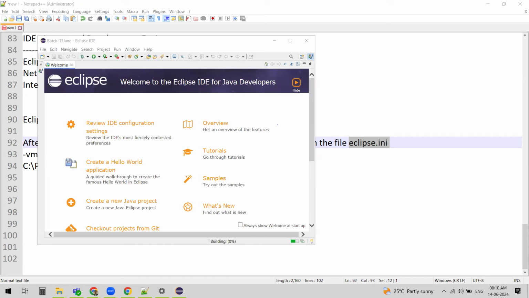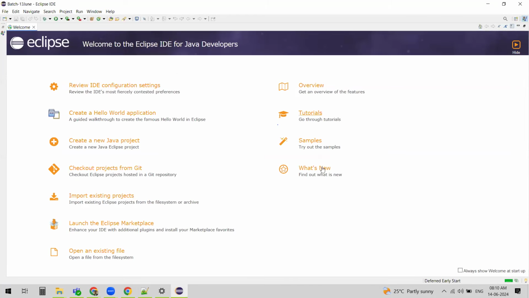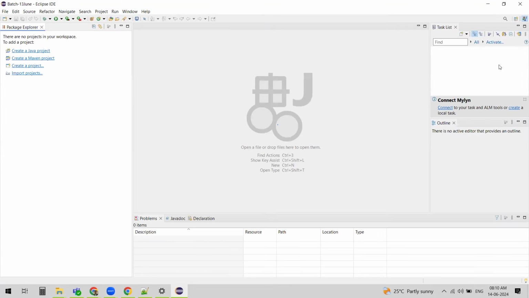Now maximize this Eclipse window, and this is a welcome screen. You can go through these tutorials and see how to create a hello world application, if you're interested. Or else just close this welcome screen and you see this screen. You can close this task list and all, so that you'll get a maximized window.